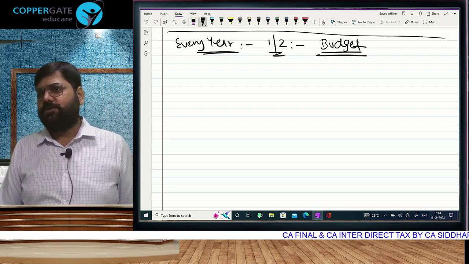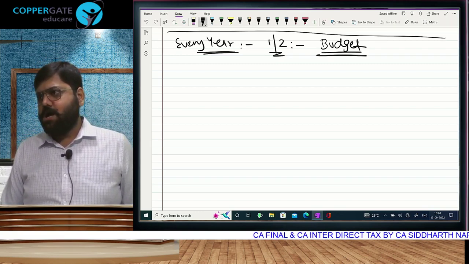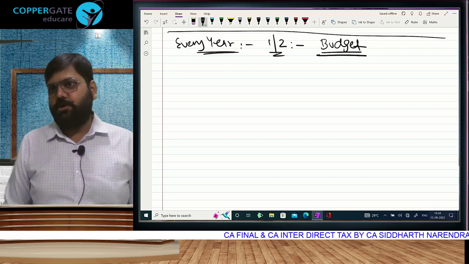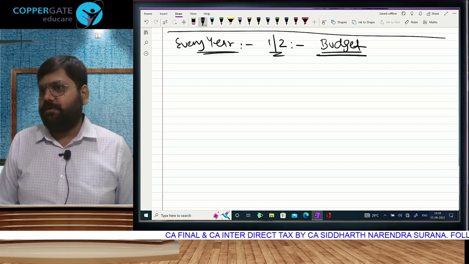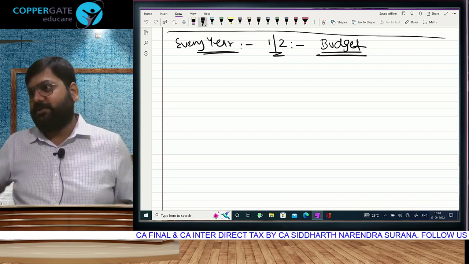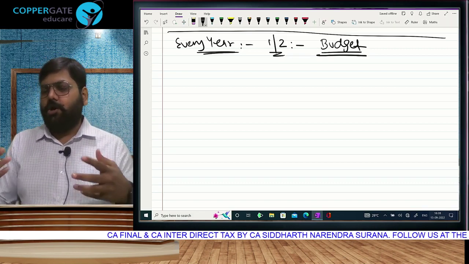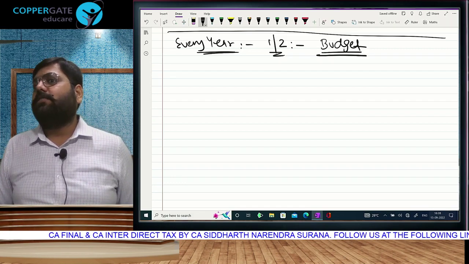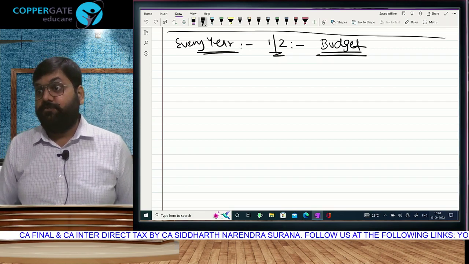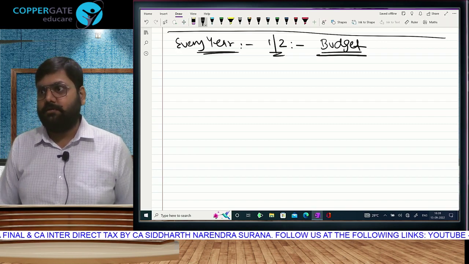Presently, the speaker of Lok Sabha is Mr. Om Birla. Very good. So, she will take permission. She, meaning the finance minister, is she, that's why I'm saying: honorable speaker sir, I now rise to present the budget for the upcoming financial year.